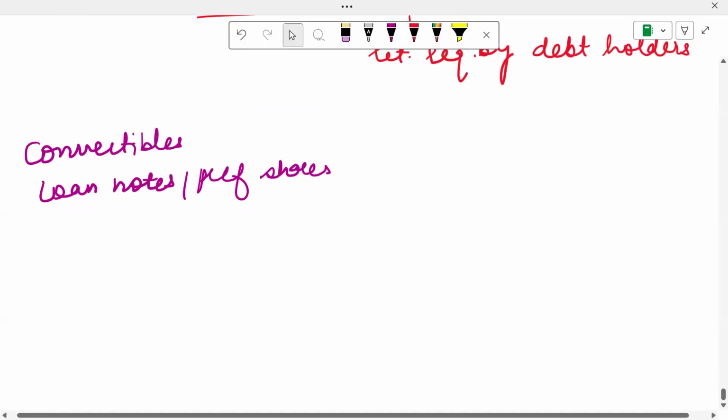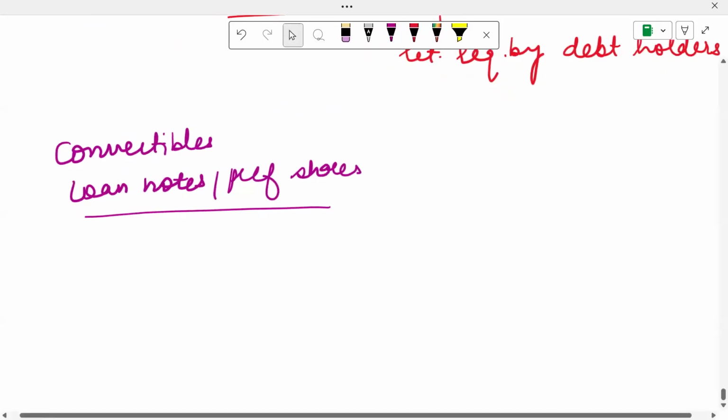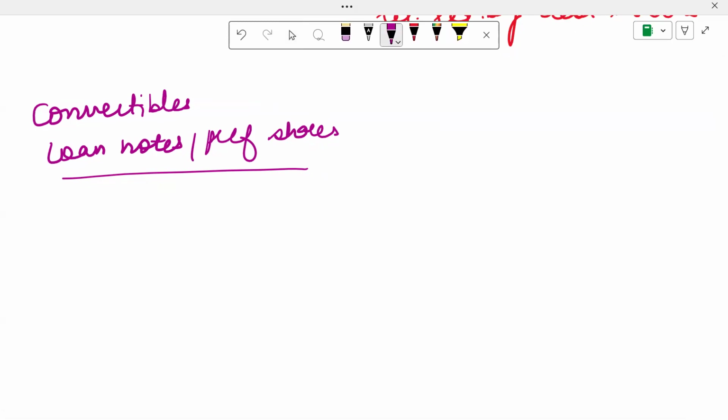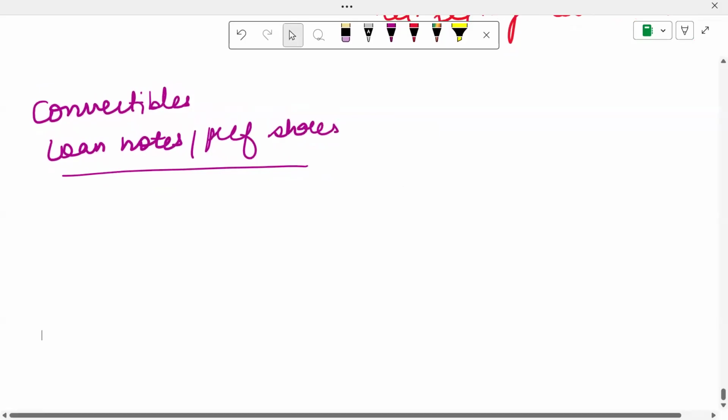So you are issuing loan notes or preference shares, but at maturity, at the redemption, the holders have an option either to get the money in exchange for the loan note or preference shares, or they can get a fixed number of ordinary shares. That means equity shares in the company.